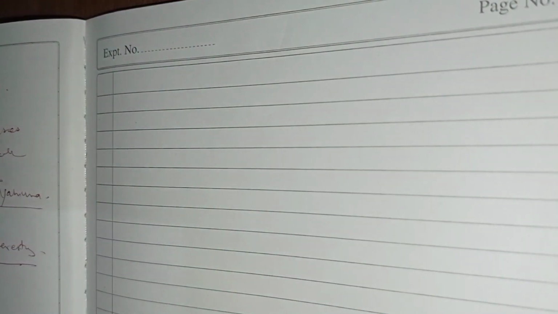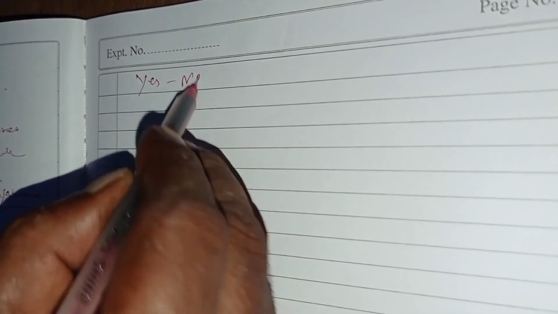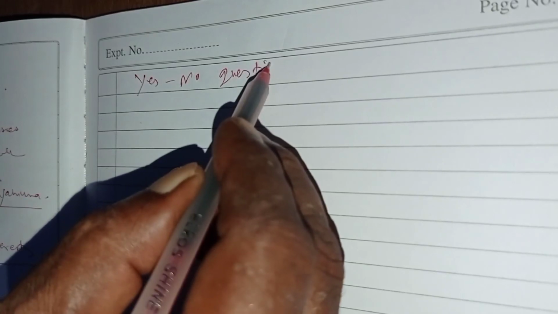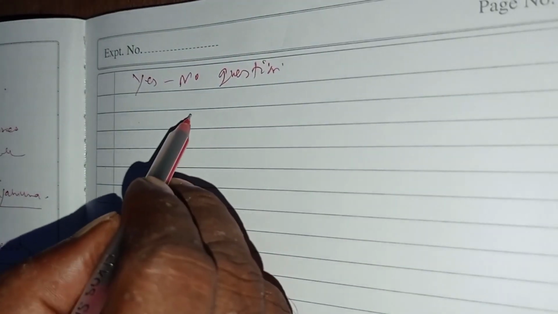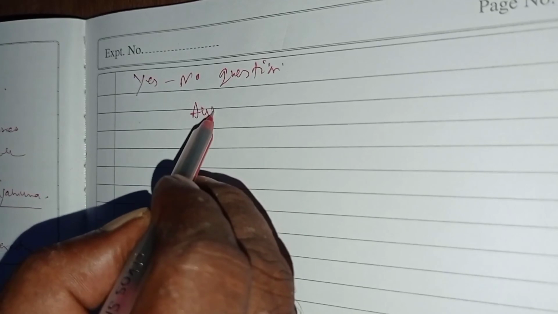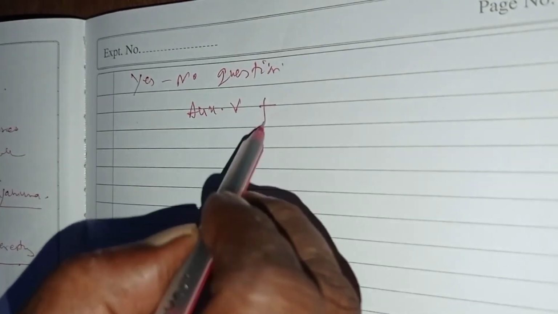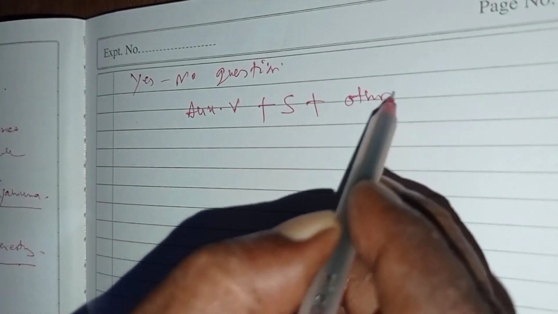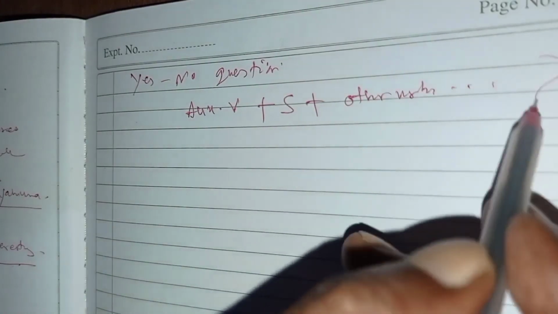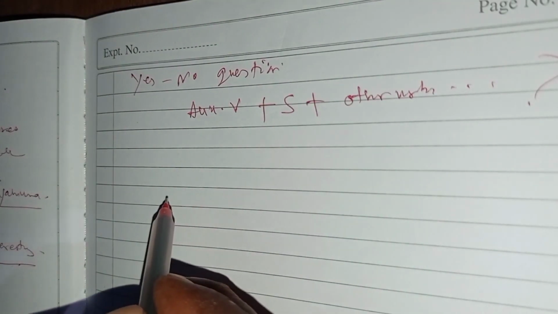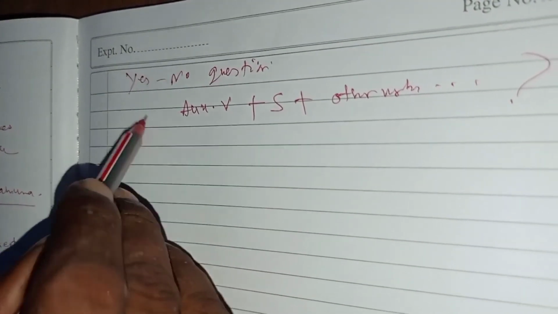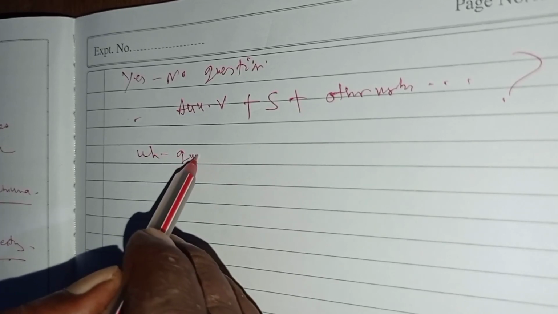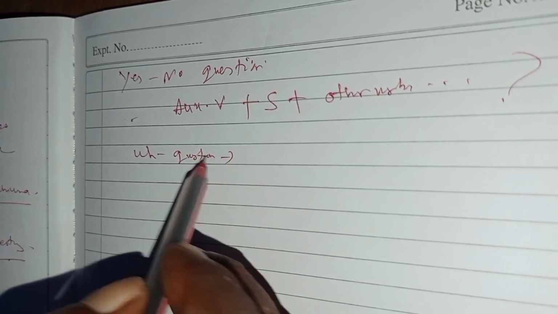Okay. So you should know the form of a yes no question. The form is: auxiliary verb plus subject plus other verb or other words, then question mark. Okay. Similarly, wh question. What is the usual form of the wh question?